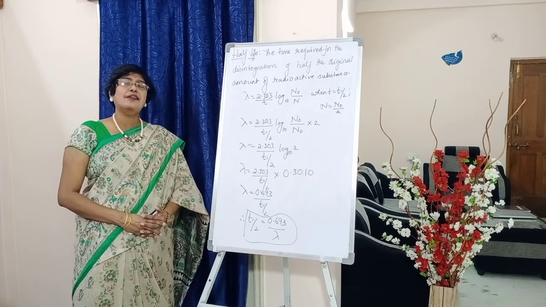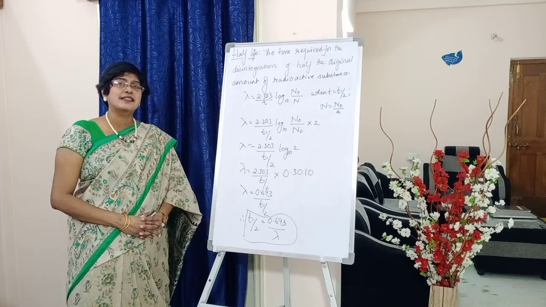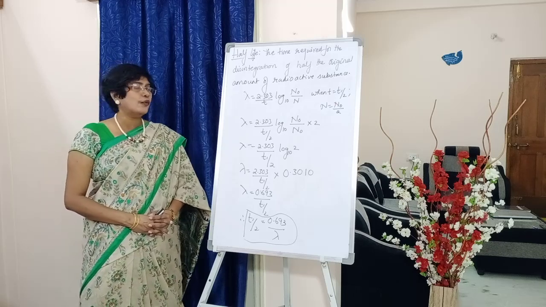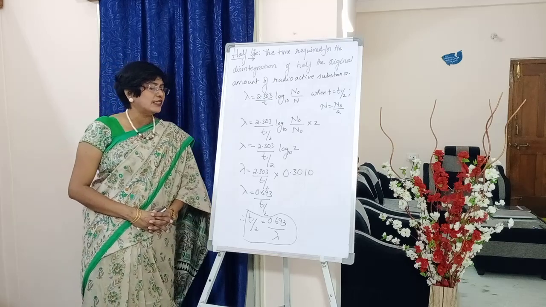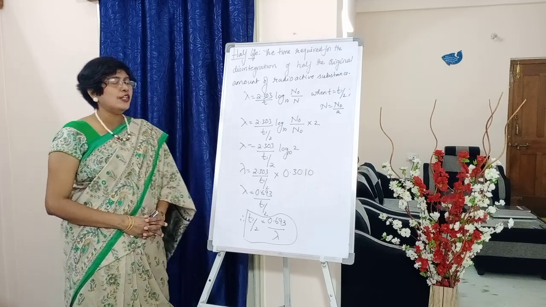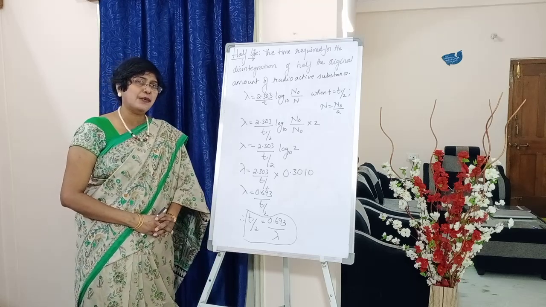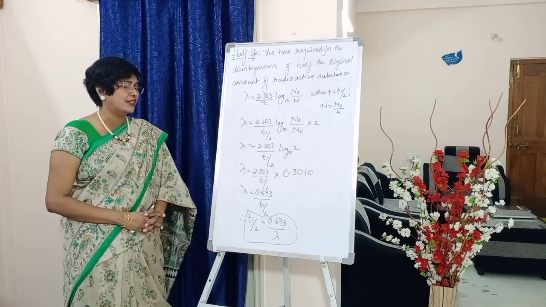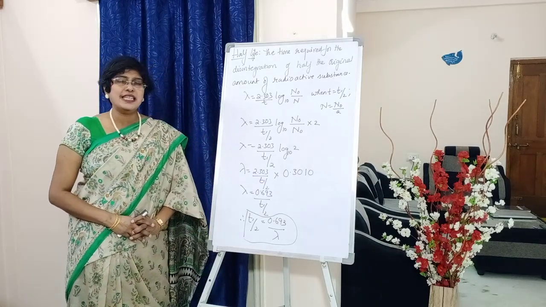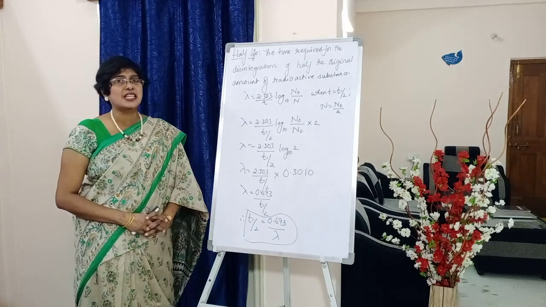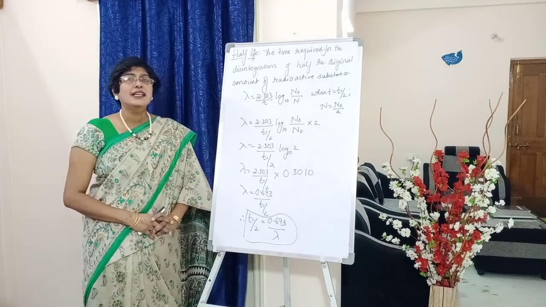What's the value of log of 2? Those who have practiced first order kinetics know it is 0.3010. Kindly write down lambda equals 2.303 by t half into 0.3010. What is the value that we get if we multiply these two? 0.693. Very good. So lambda is equal to 0.693 by t half. Hence the final expression: t half is equal to 0.693 by lambda.